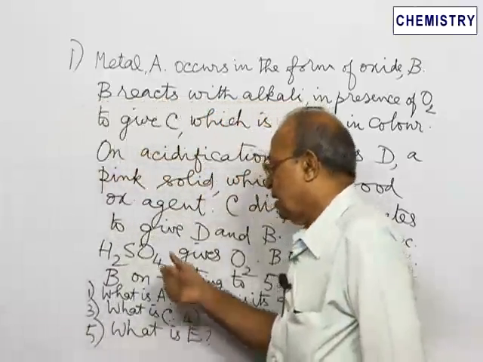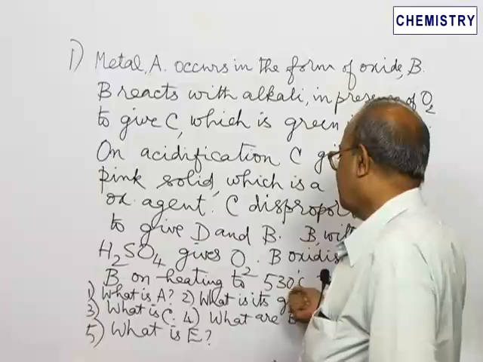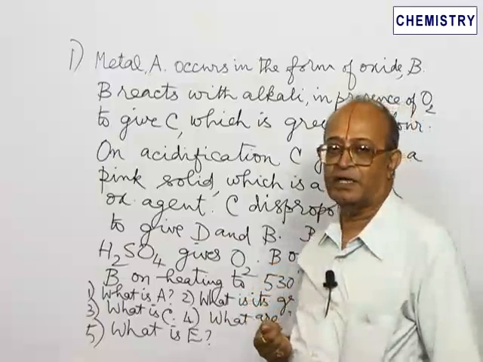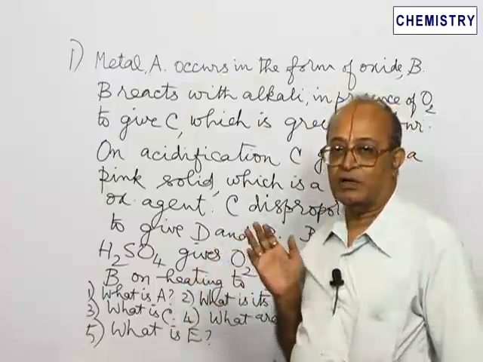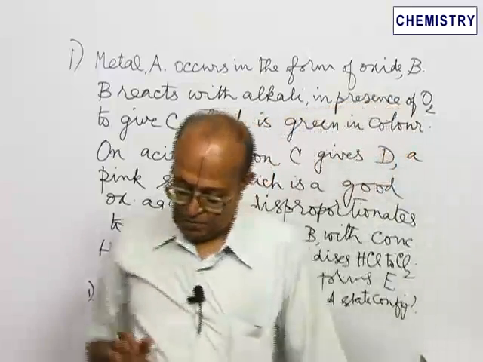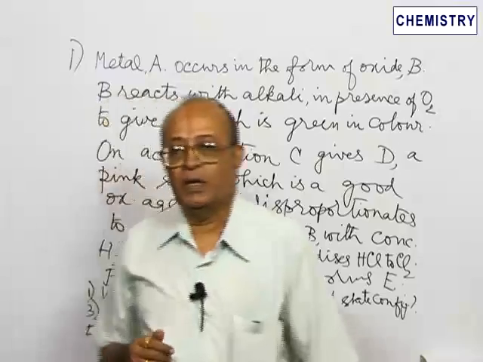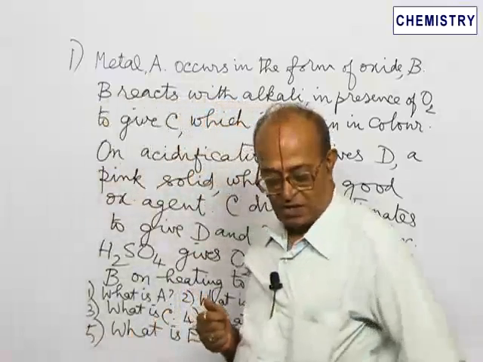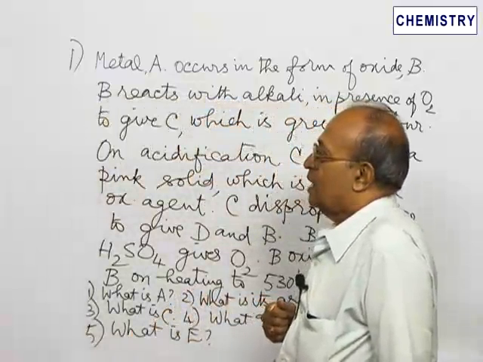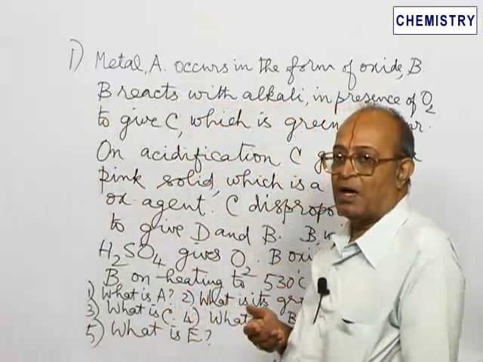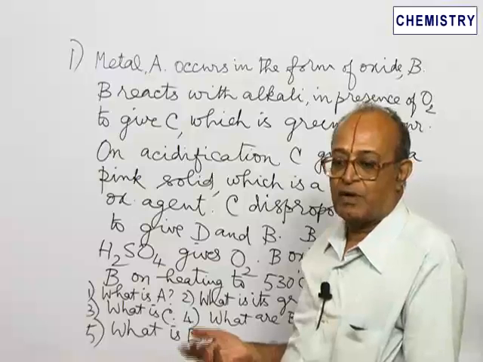B, on heating to 530 degrees, forms another compound E. So, this problem involves a transition metal and its compounds along with their reactions.